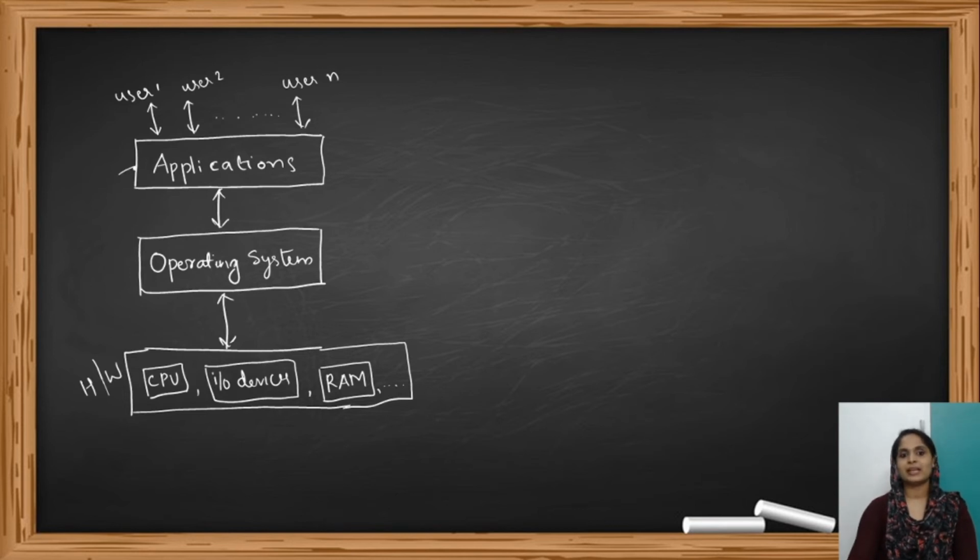So what's the need of applications here? Application means, for example, let's consider that you want to take a printout of one document. In order to take the printout of a document, what will you do first? First, you will open the document. You will open it using MS Word, right? MS Word is the application. If you have to take a printout of a spreadsheet, you will be opening it using MS Excel. Or if it's a PDF, you will be opening it using Adobe Reader, right? So, those are our applications.